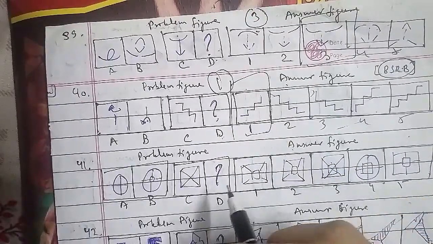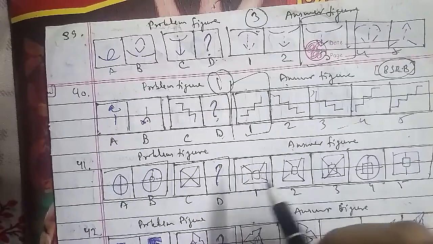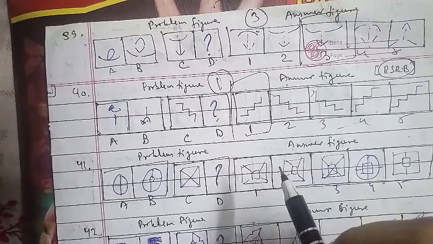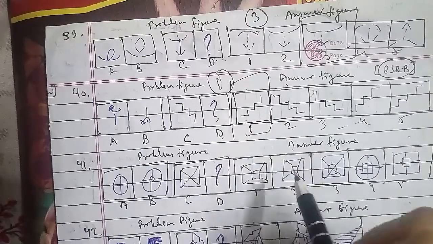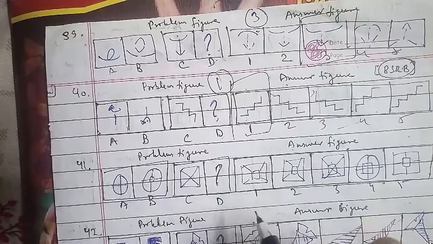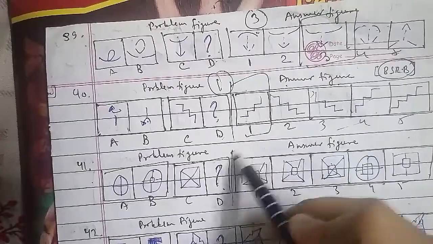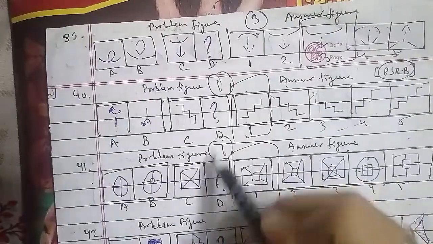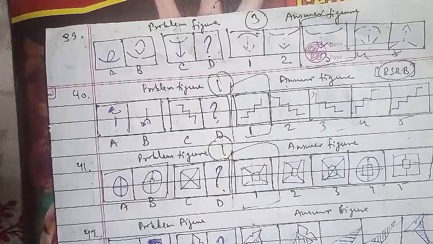So a figure similar to but smaller than the outer figure appears at its center, and the contents of this smaller figure are removed. So we can say that the D figure, the right answer, is your first figure. That will be the right answer for this question as well.